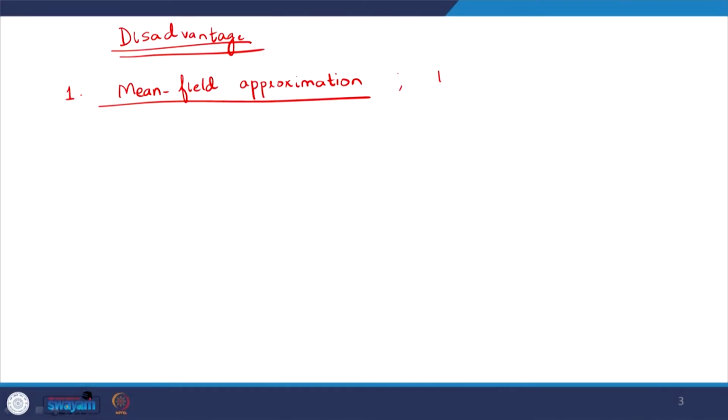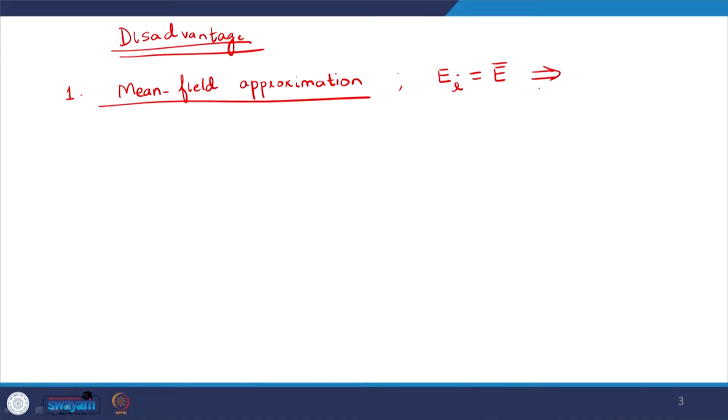That is to say that my E_i is equal to some average value E bar, and we estimated that. Basically we looked at the number of contacts in an average sense, and that is how we got the E bar value. Once we have that, we can get the partition function. In the entropy component we did account for the number of configurations, but energetically we assumed that all the configurations have the same energy. So, clearly, this means that we do not have the effect of fluctuations in the model.